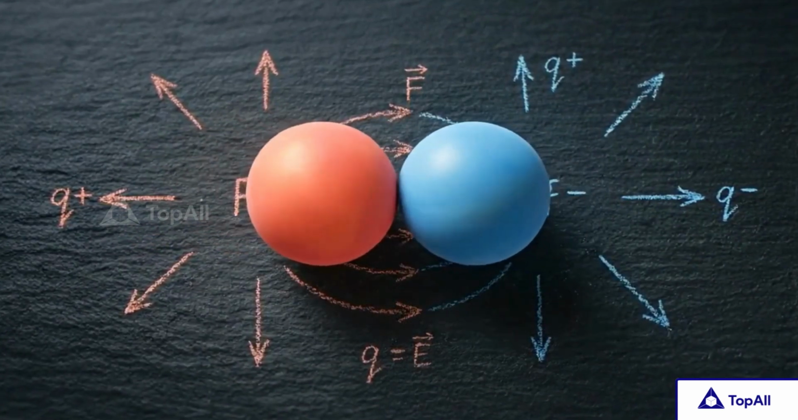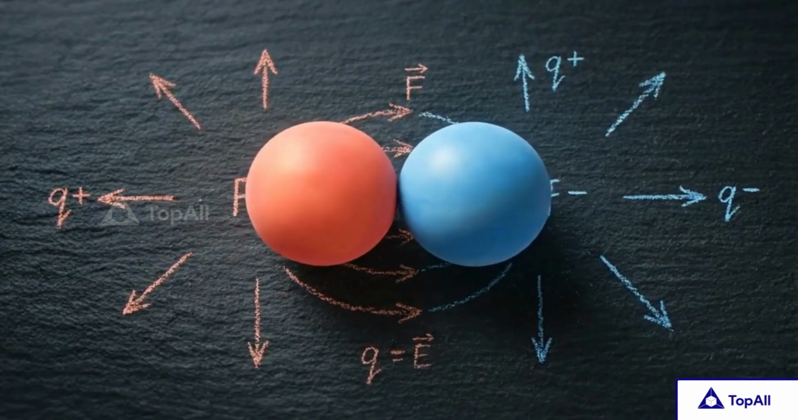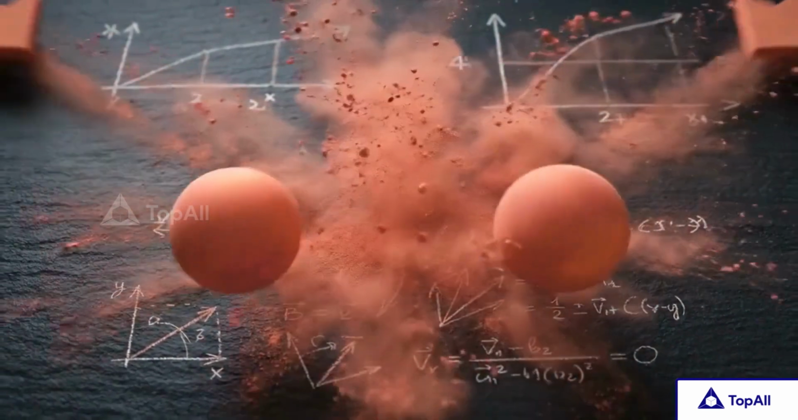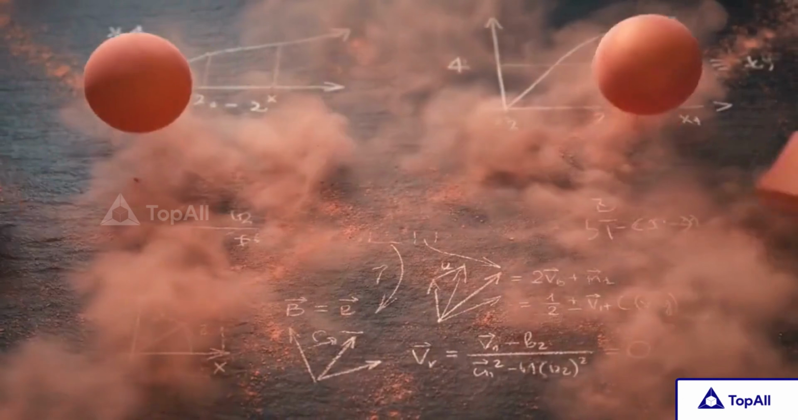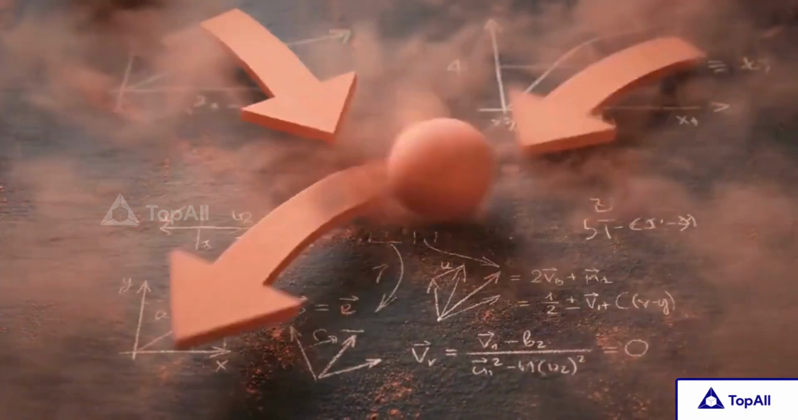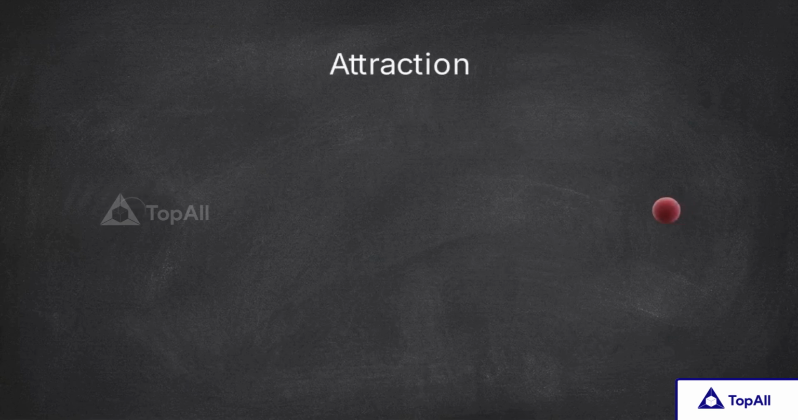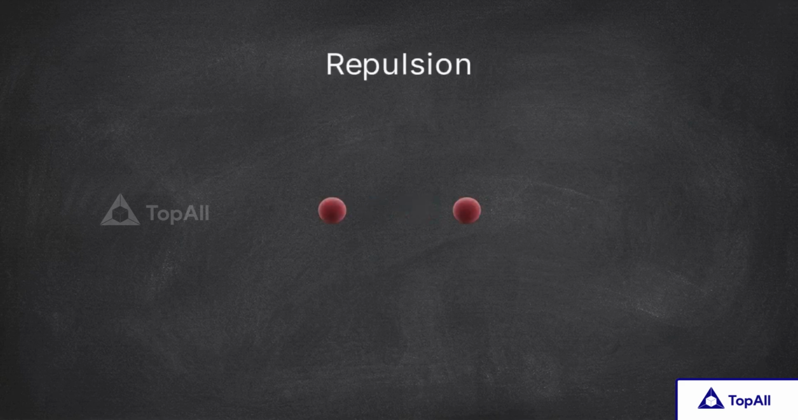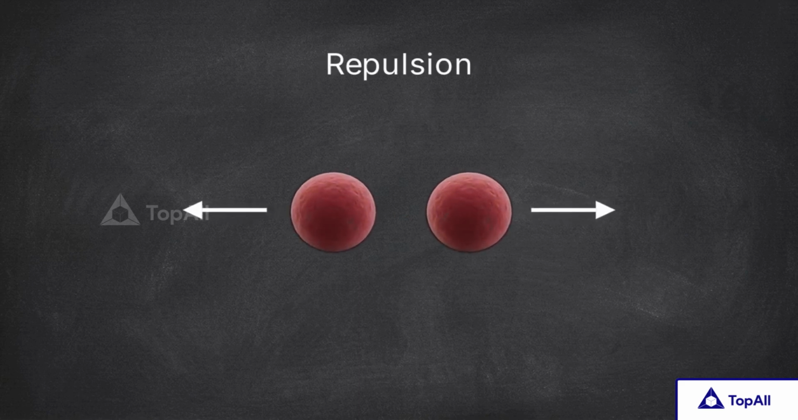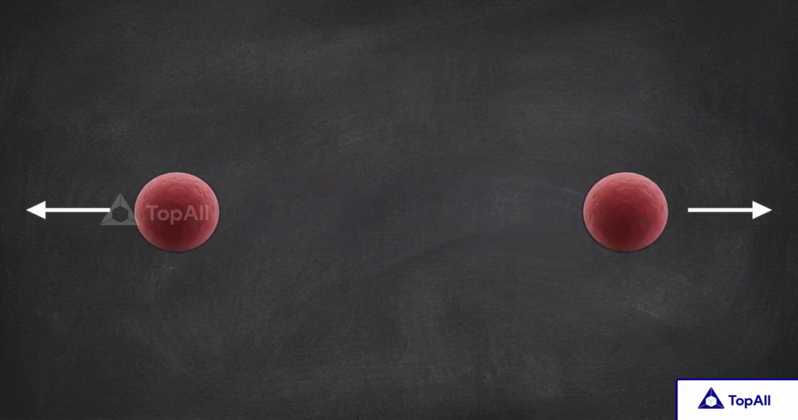Let's isolate just two charged particles. The first qualitative rule of electrostatics is straightforward. Objects carrying the exact same charge polarity violently repel each other. Conversely, objects with opposite charge polarities are drawn together. The strength of this push or pull is dictated by the magnitude of the charges themselves. A larger concentration of charge generates a proportionally stronger interaction.